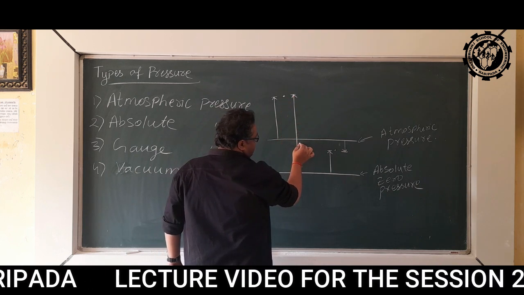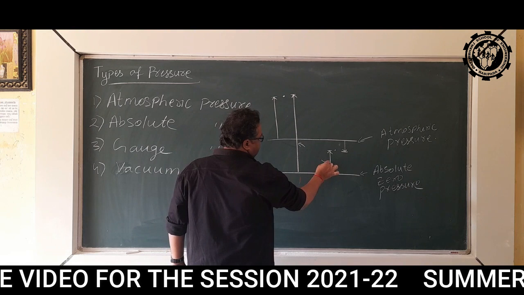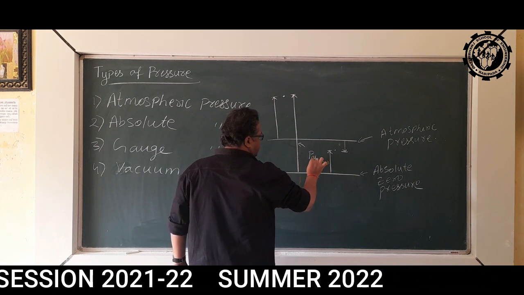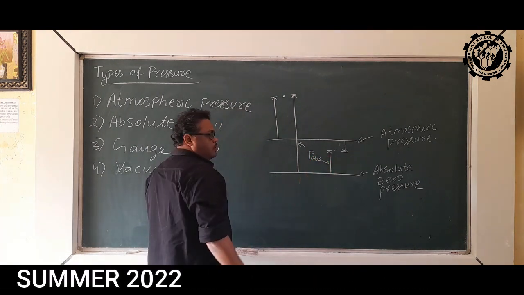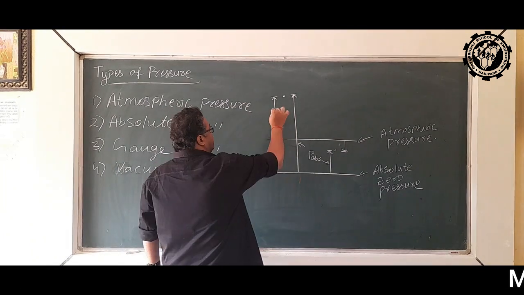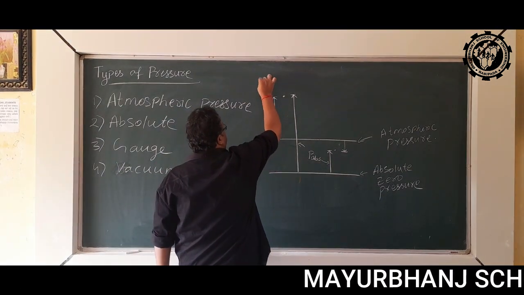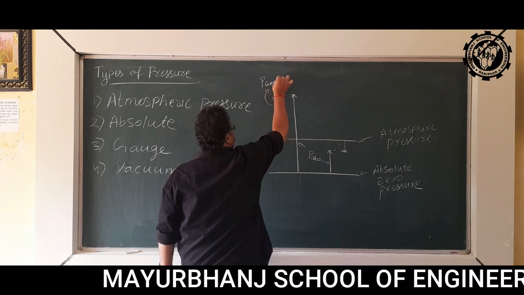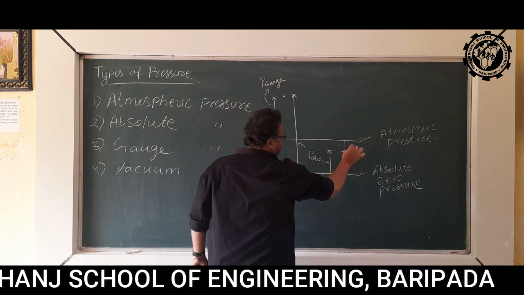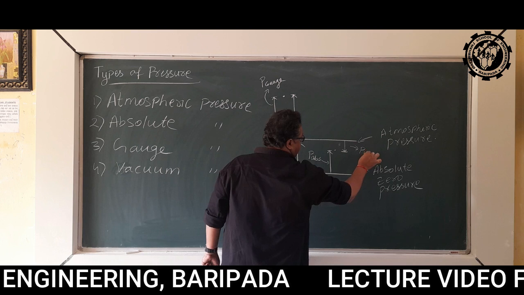These two lines represent absolute pressure. I am representing it as P abs, absolute pressure. This line represents gauge pressure, P gauge. And this line represents P vacuum.